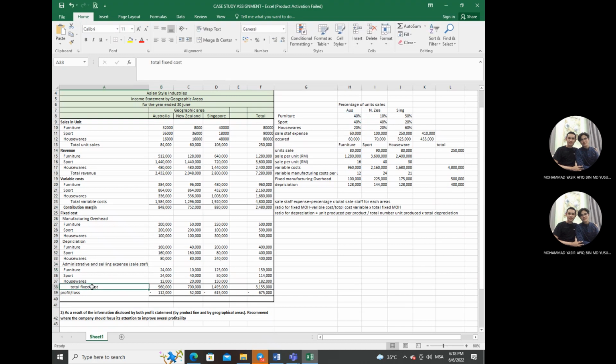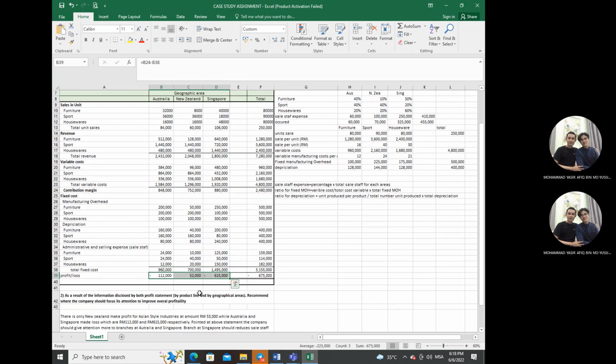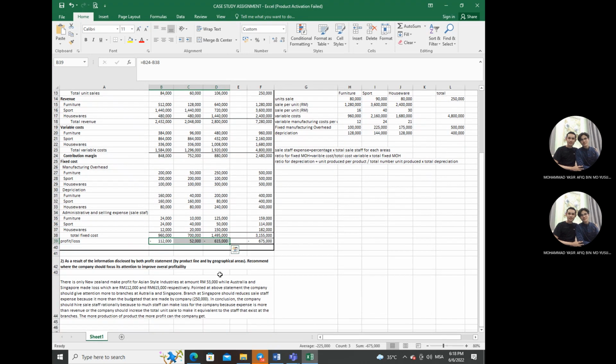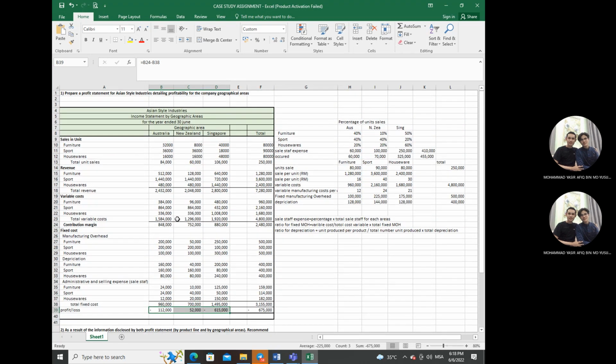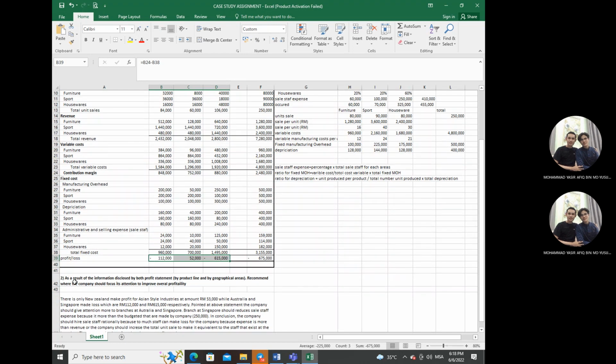So after this we sum up the total fixed cost, which are these amounts, and then the contribution margin. The total contribution margin we deduct with the total fixed cost, to get the profit or loss for the company. So this is for requirement number 1. Then we go to requirement number 2.